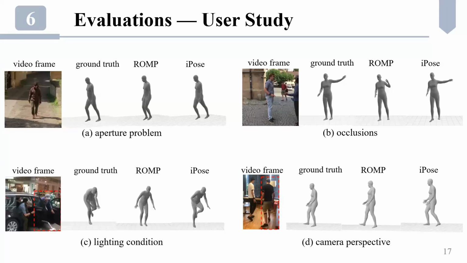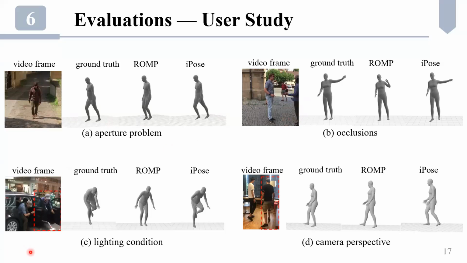Through the user study, we have observed scenarios where human perception can address the challenges for automatic approaches. For example, when the subject is walking towards the camera, the aperture problem in the leg movement was addressed by the participant's prior knowledge of the walking movement. In the second example, the video subject's left hand is heavily occluded, but this is resolved by the participant's understanding of the action that the subject is pointing at a distant area.